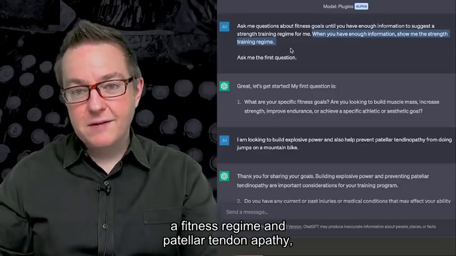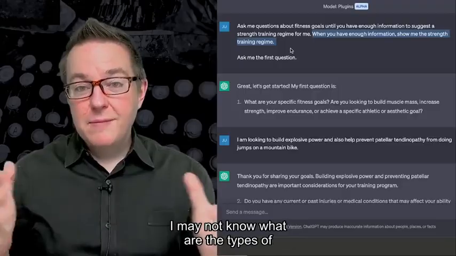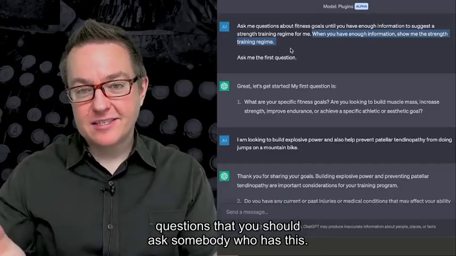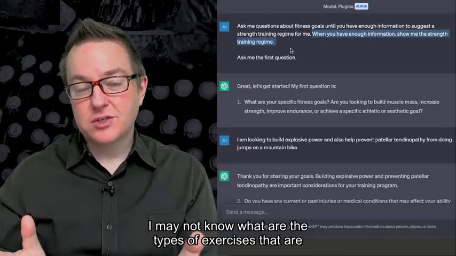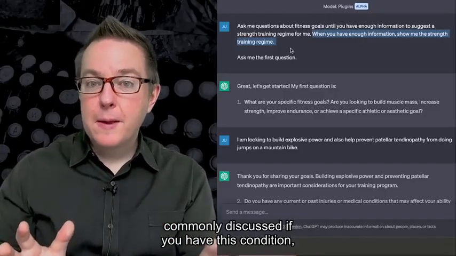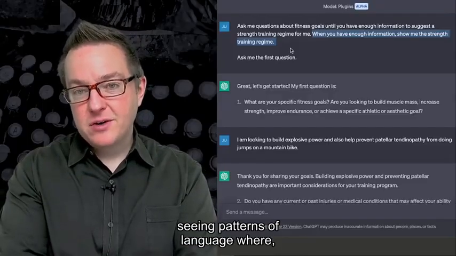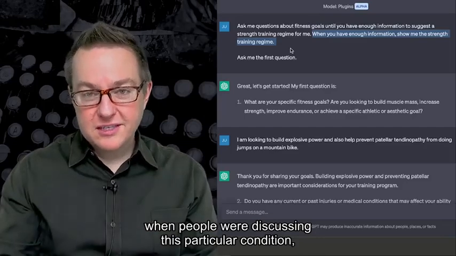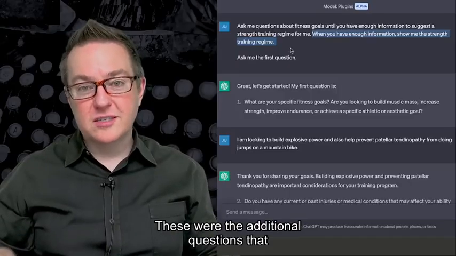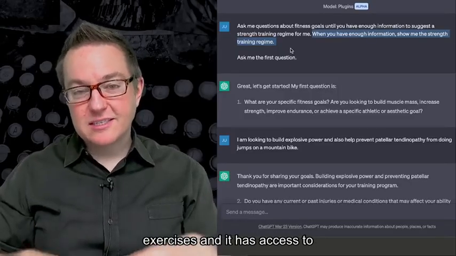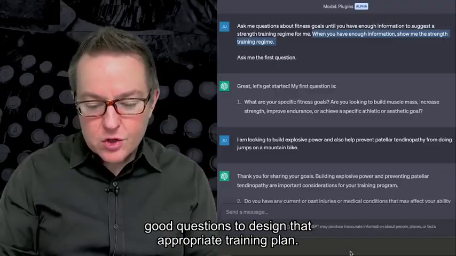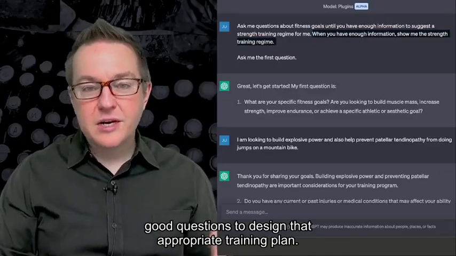So if we say, okay, I need a fitness regime and I have patellar tendinopathy, I may not know what types of questions should be asked of somebody who has this. I may not know what exercises are commonly discussed for this condition. But it has been trained on patterns of language where people discussed this particular condition, these are the exercises that were discussed, and these were the additional questions asked in order to select exercises. It has access to those patterns from its training data that help it select good questions to design an appropriate training plan.